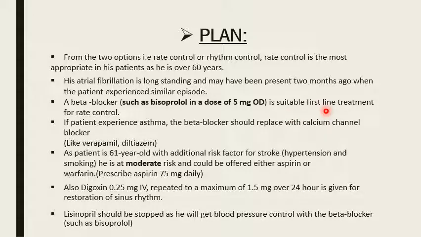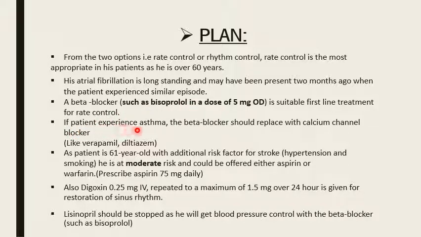As we are giving rate control, first we give the beta blocker, which is bisoprolol. There are other beta blockers as well, such as carvedilol, propranolol, atenolol, but bisoprolol has fewer side effects. That's why we give bisoprolol.